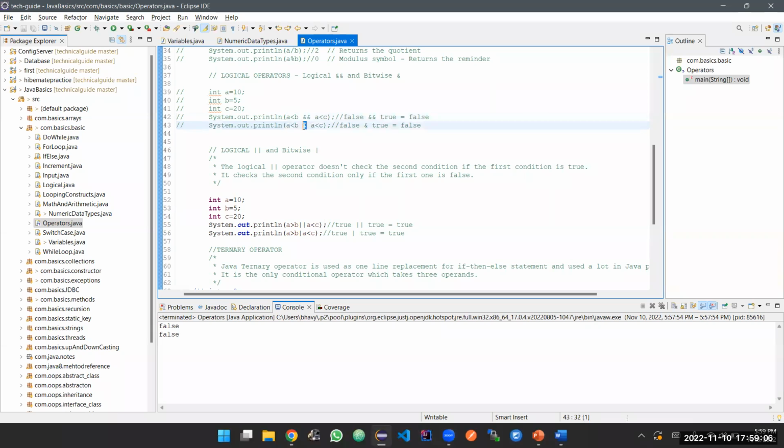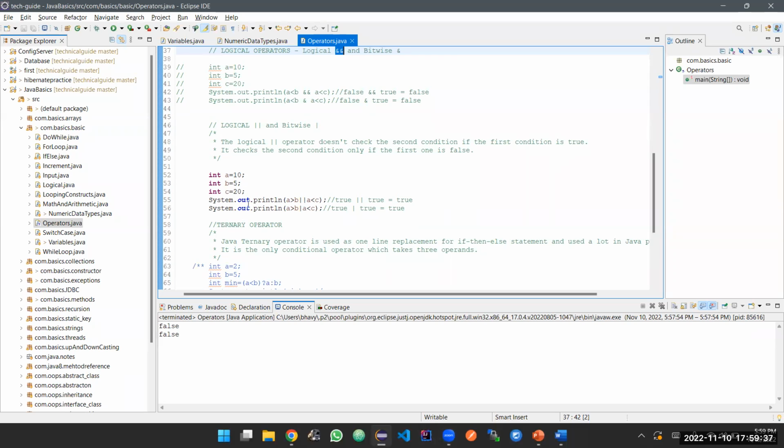But if you're using a single operator, this is called the bitwise operator, and it will check the second condition as well. That is the difference between your logical operator and a bitwise operator. If you're putting a single ampersand, it is bitwise. If you're putting double ampersand, it is logical.